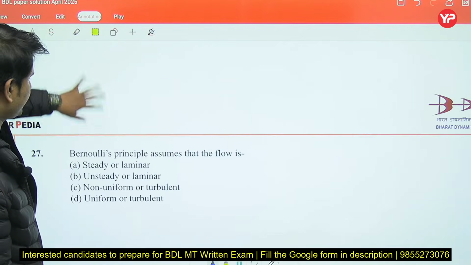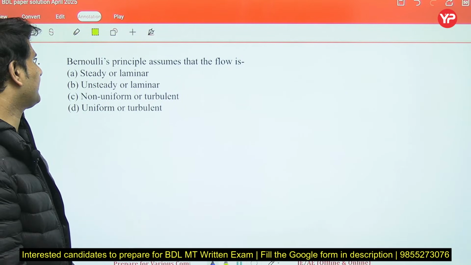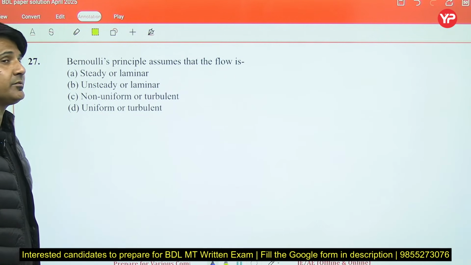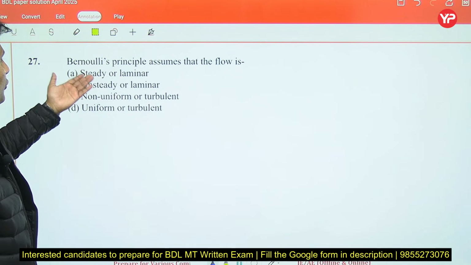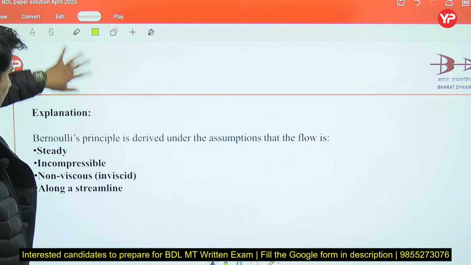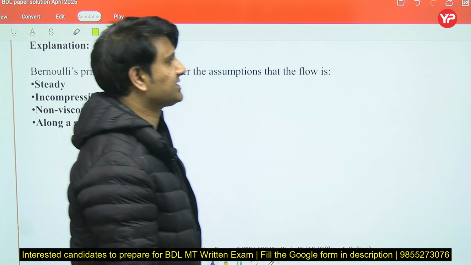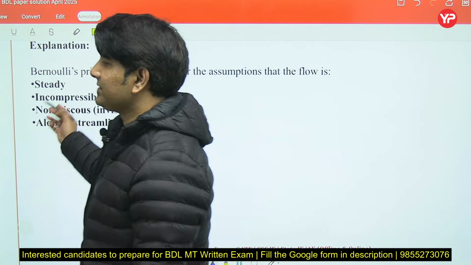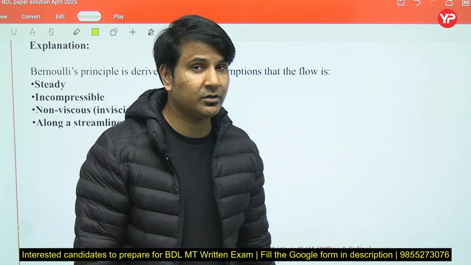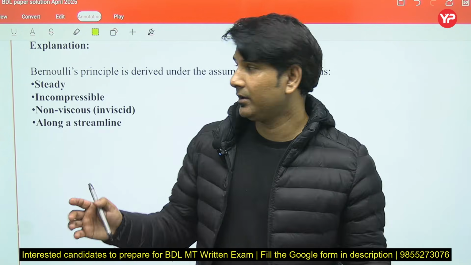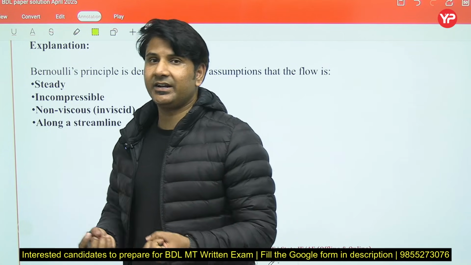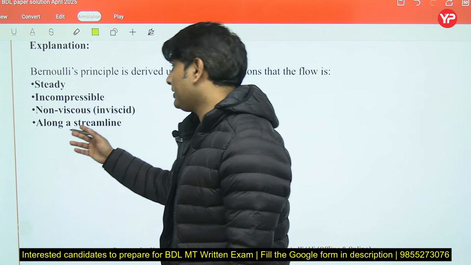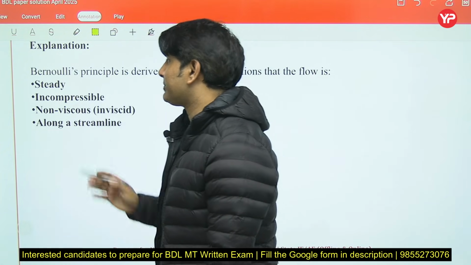Let's move to the next question. Bernoulli principle assumes that the flow is steady or laminar, unsteady or laminar, non-uniform or turbulent, uniform or turbulent. The Bernoulli principle is derived under the assumption that, first, the flow should be steady, incompressible. Steady means the flow properties do not change with respect to time. What is incompressibility? Density should be constant. Non-viscous, and the flow should always be along the streamline.